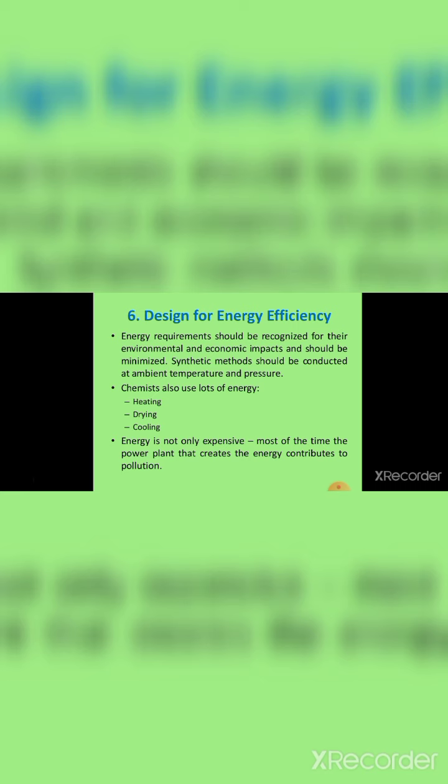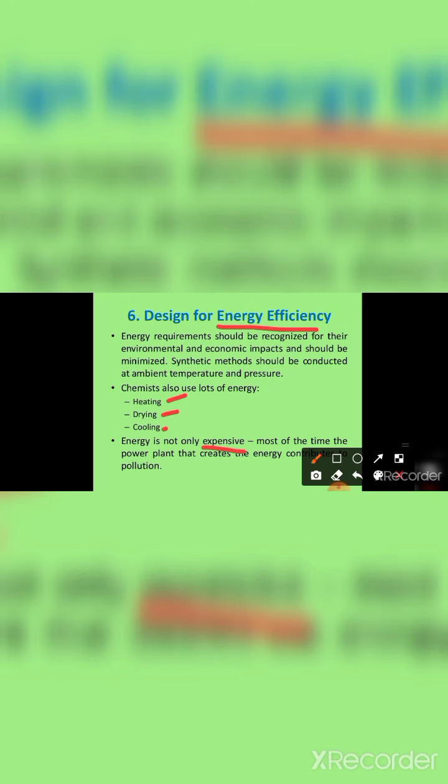And the sixth one is design for energy efficiency. Energy requirements should be recognized for their environmental and economic impacts. Chemists also use a lot of energy for heating, drying, and cooling. In green chemistry, energy efficiency should be designed. Energy is not only expensive; most of the time, the power plant that creates the energy contributes to pollution.